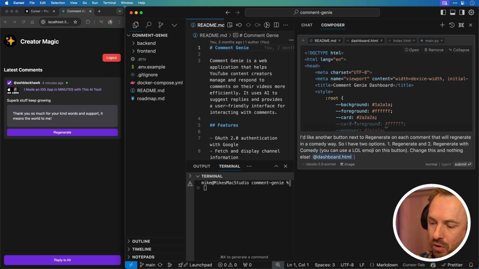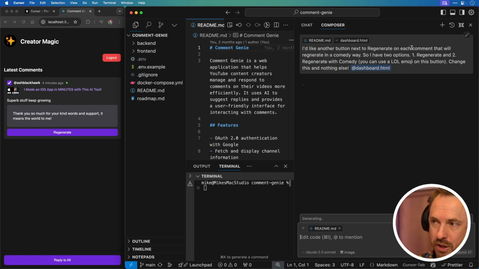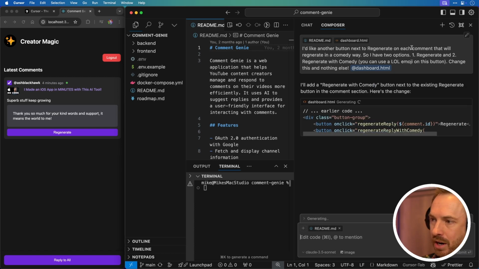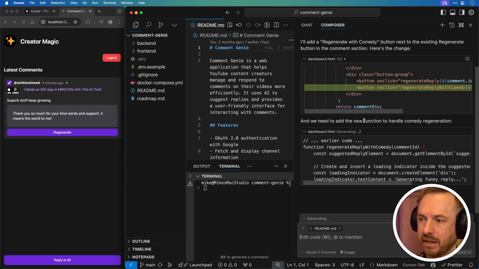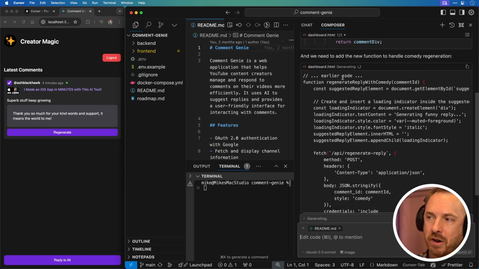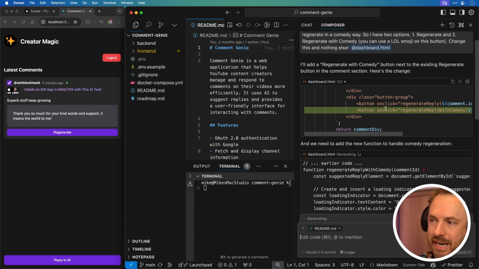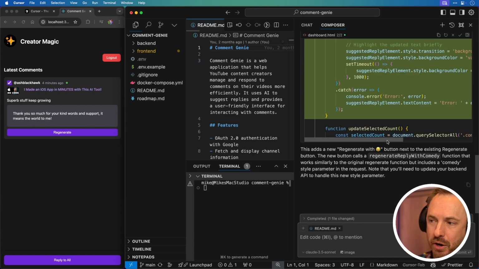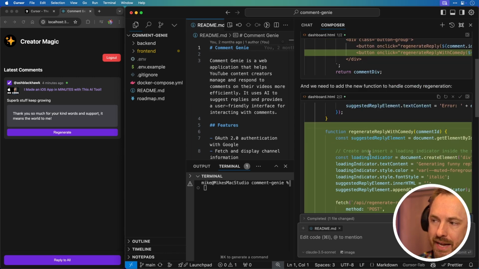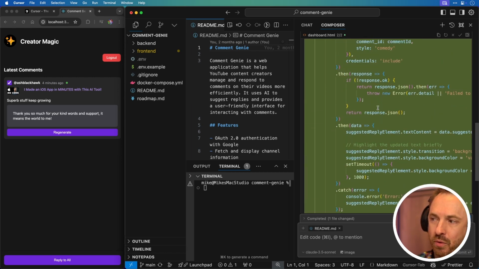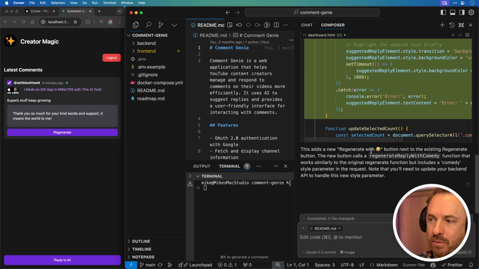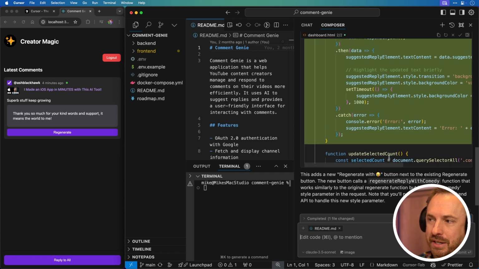So I'll tag the dashboard. Now I can hit enter, and you can watch how this works. Obviously, we're doing this in real time. It's going through, it's editing the code, and now this is where it's showing me the inline diffs. So it's already showing in the dashboard. It's added the extra button. Now it's changing some more code, and very soon, yep, there's the diffs. So that's all the new code there to regenerate a humorous reply. Regenerate with lol, that's really good.